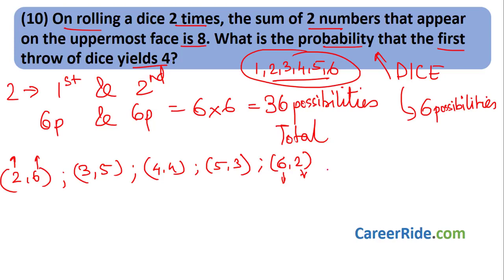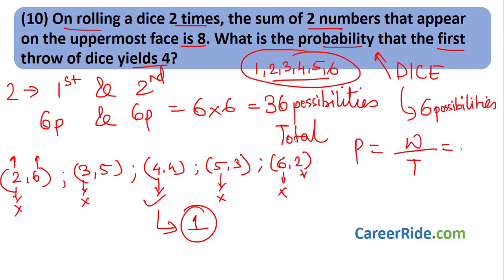These are different scenarios. Out of that, we want the probability that the first throw of dice yields 4. That means when you roll the dice first, you should get a 4. Over here you get a 2, so this is not the case. Here it is 3. Here it is 4, so this is the case. Here it is 5, not the case. Here it is 6, not the case. So there is only one scenario where the first throw of the dice yields 4 and the addition is also 8. So probability is what I want divided by total. Total is 36 possibilities. What I want is first throw must be 4 and addition should be 8, and there is only one scenario like that. So 1 by 36 is the answer.